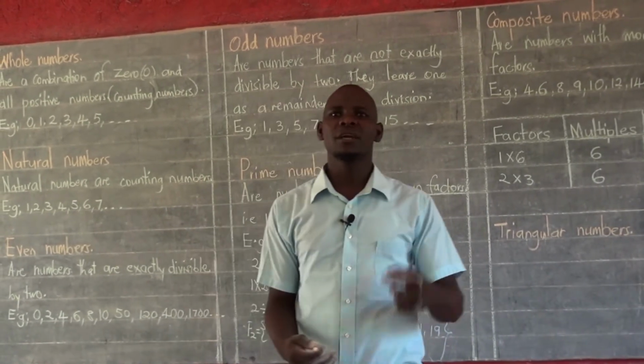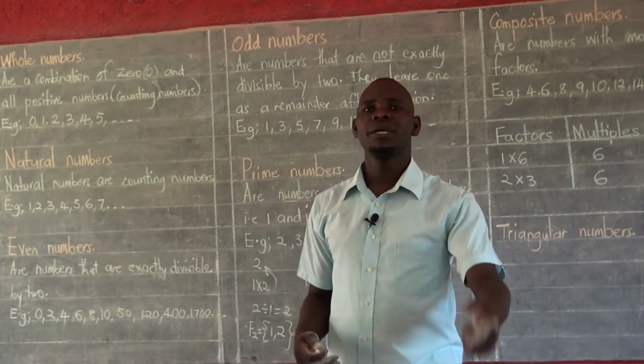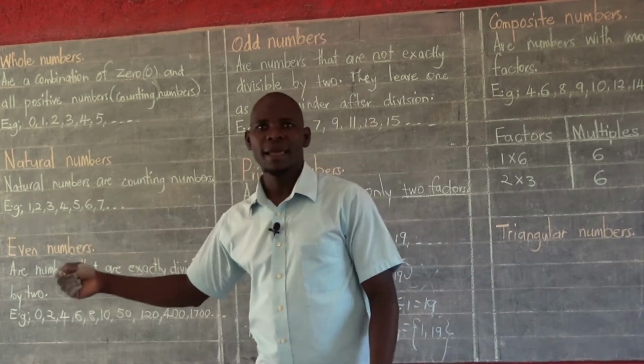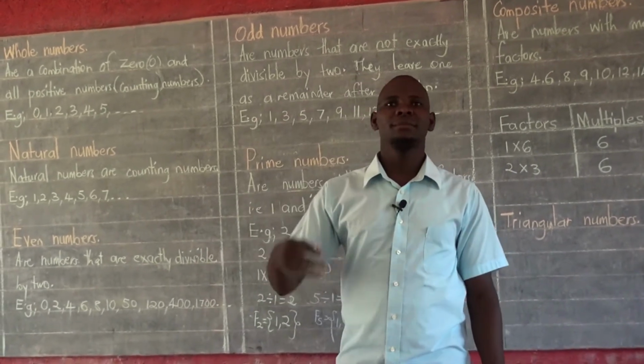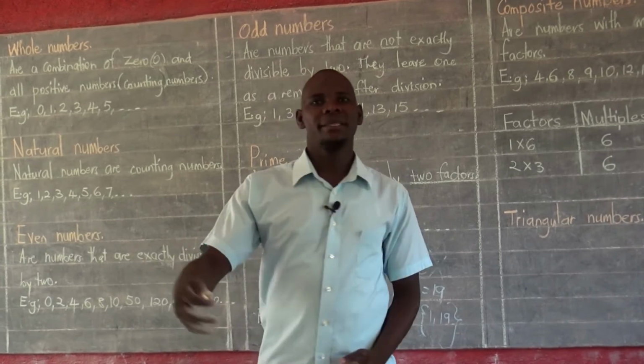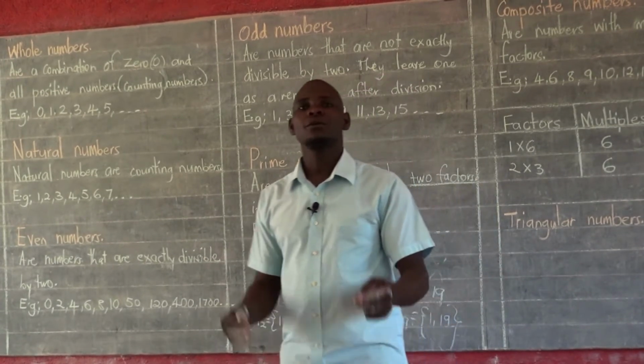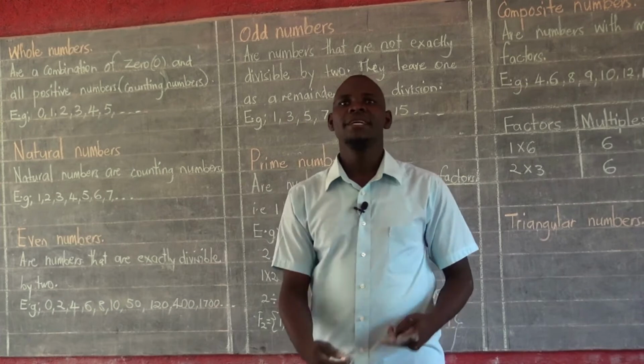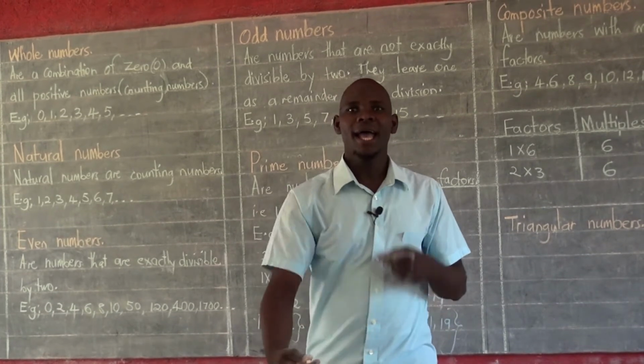There is a class which is consecutive to P1 before you reach P what? P7. So the next class is P2, followed by P3, followed by P4. So those classes are consecutive. They come one after the other.